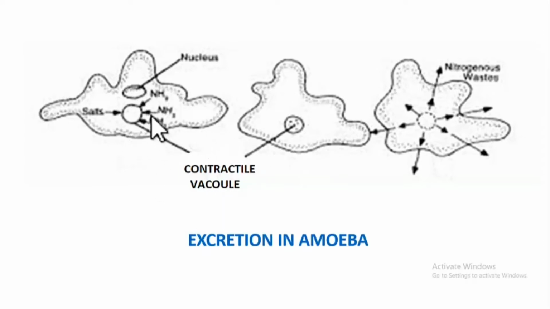So what does this contractile vacuole do? This vacuole takes up the incoming water and also the waste materials from the body, and then it moves towards the plasma membrane. After reaching the plasma membrane, it makes a temporary hole in the plasma membrane and releases the waste out. Waste and also the water out. This process continuously takes place so that the extra water does not swell up the organism and break it. Understood, students? So this is how excretion takes place in freshwater and also the marine organisms.